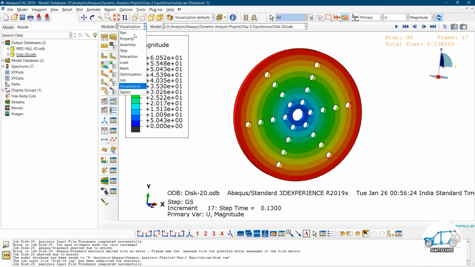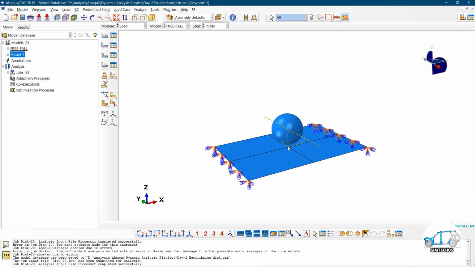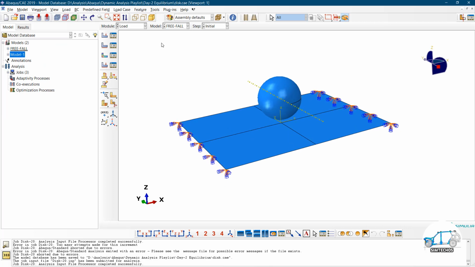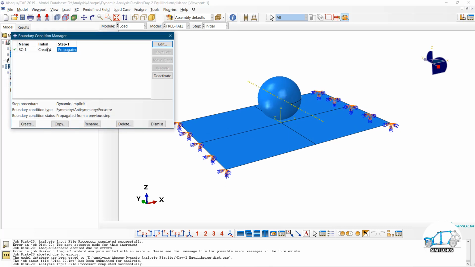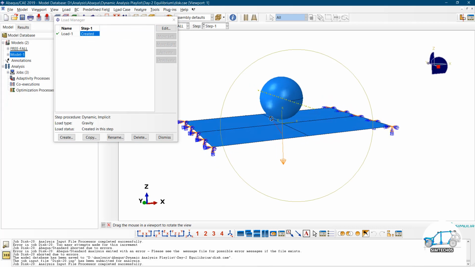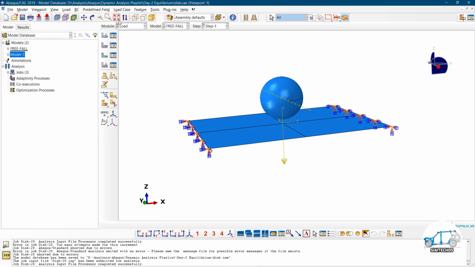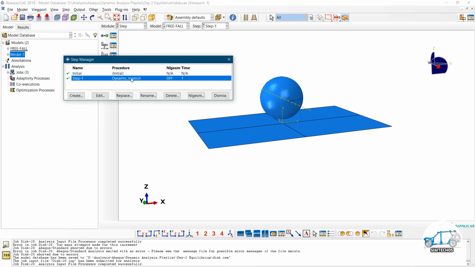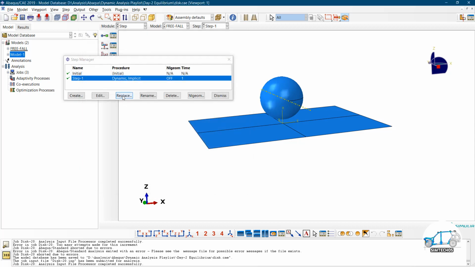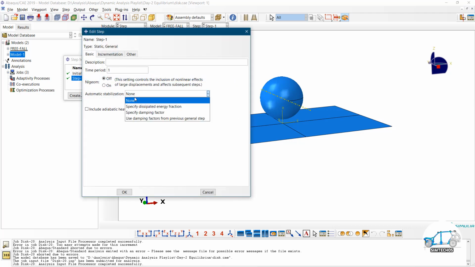So for the second model, let me move to the loading conditions and go to the model 2, the free fall model that we discussed. Here this plate is constrained likewise from both edges, and the gravity load is applied on the complete assembly. So due to that gravity load, the ball has to fall on the plate. Let me check what step we have currently. Currently we have dynamic implicit. I want the general static step first. I'm trying to solve the same problem using the general static step.